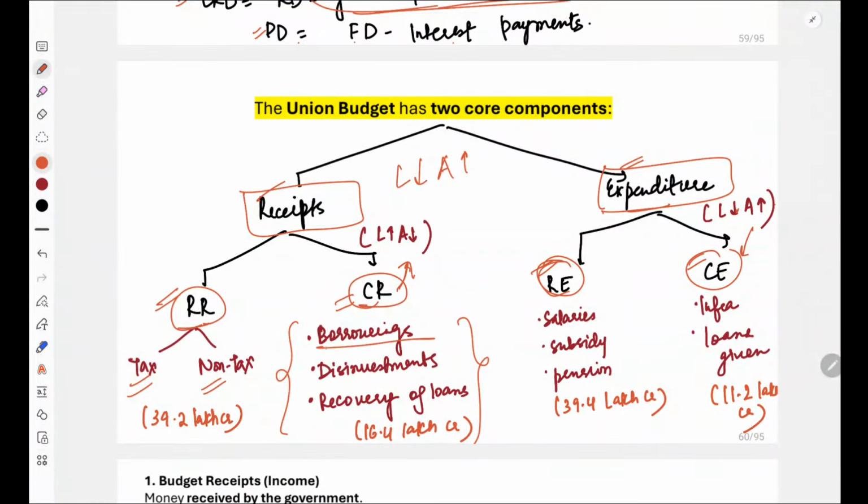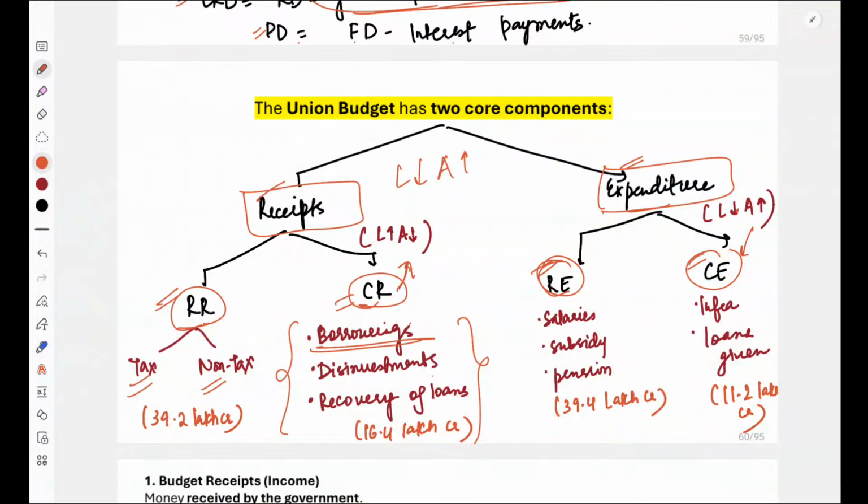फॉर एग्जाम्पल बोरोइंग्स. नाउ बोरोइंग से क्या हो रहा है? Sorry, if government borrows, then what will happen? Government की liability will increase and asset will decrease. So that is why it is under capital receipt. Now disinvestment मतलब if government is disinvesting in any property, so asset कम हो रहा है, liability is increasing, so it is also a part of capital receipt.